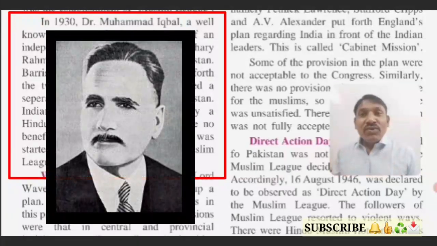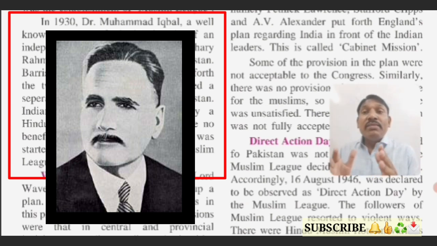So here we can see that for the first time the seed of separation was sowed by Dr. Muhammad Iqbal, a well-known poet who put forth the thought of an independent Muslim state. It happened because of the divide and rule policy, students.